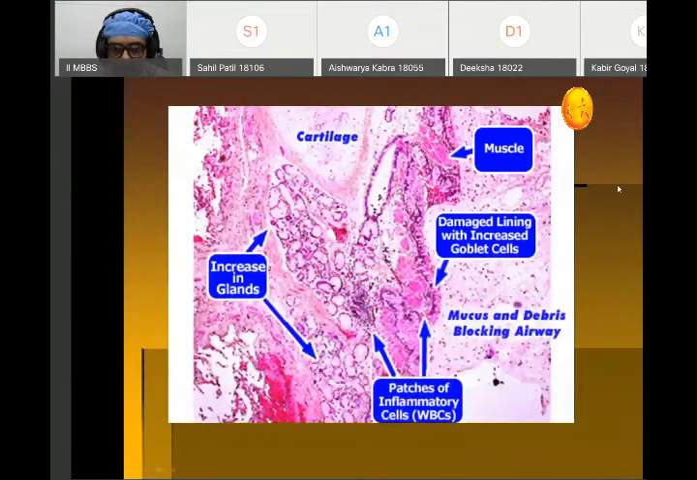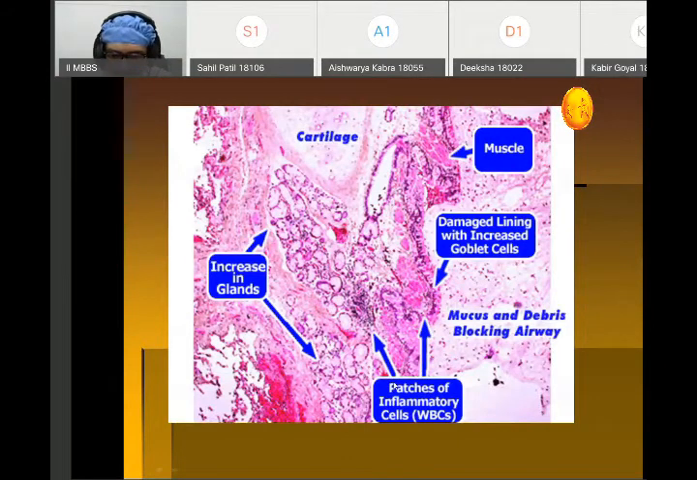Again, in this diagram, you can see there is damage to the lining epithelium, there is increase in number of the goblet cell. The air passage shows mucus and cellular debris within the lumen. There is increase in the submucosal gland, you can see over here, and there are focal areas of inflammatory infiltrate. So these are some of the features on histology in case of chronic bronchitis.